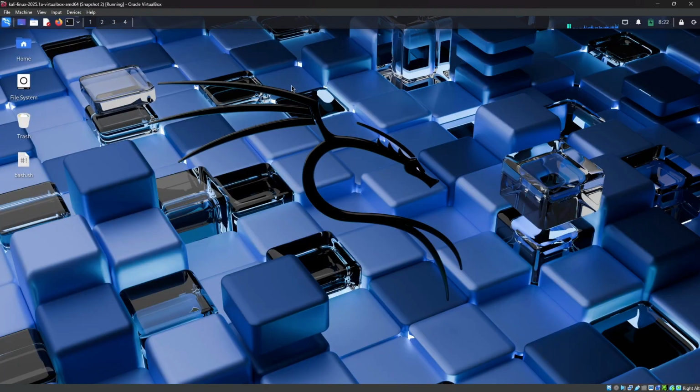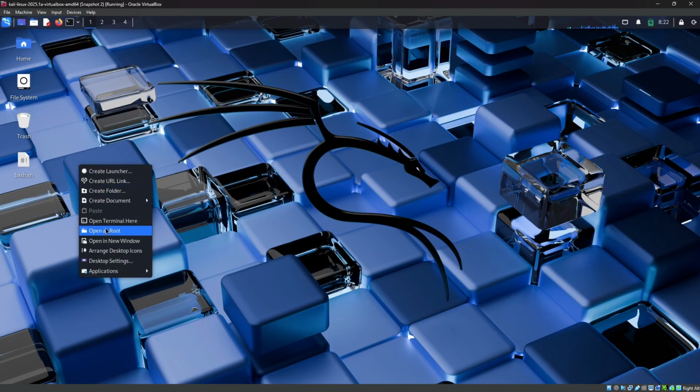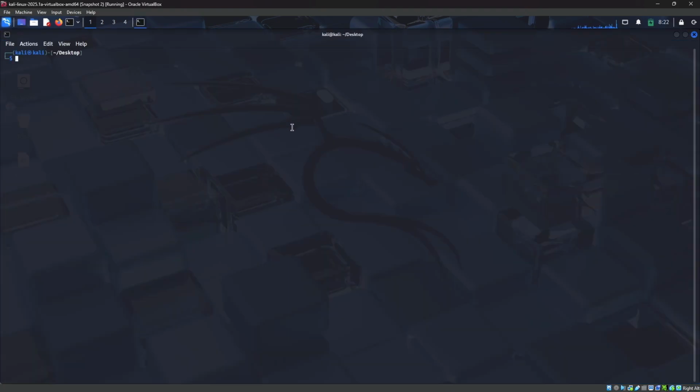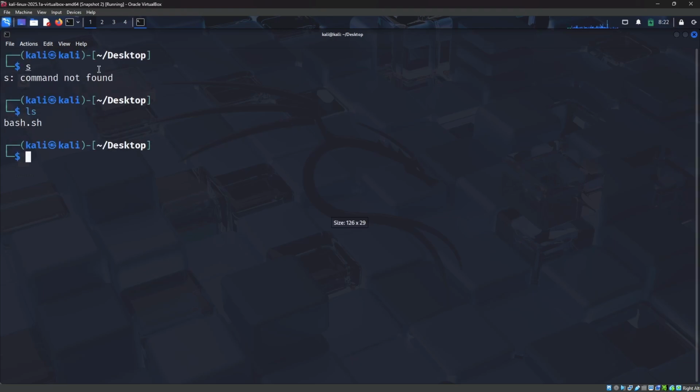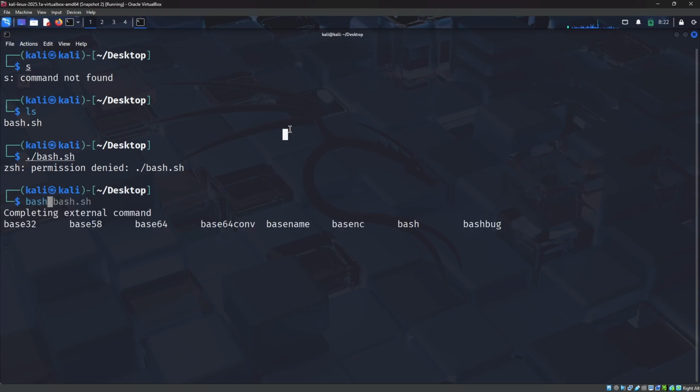I'm saving this and executing it by opening the terminal. When I enter ls, as you can see, bash.sh is here. Dot slash bash.sh is not working, so you can use bash bash.sh. It is asking you to enter your name, so you can just enter your name, like I'm Cyberak.